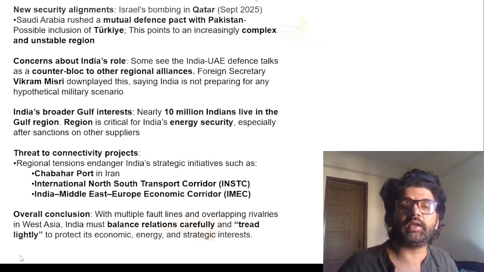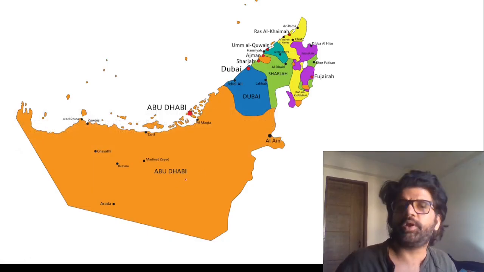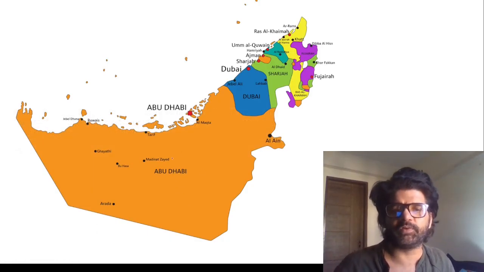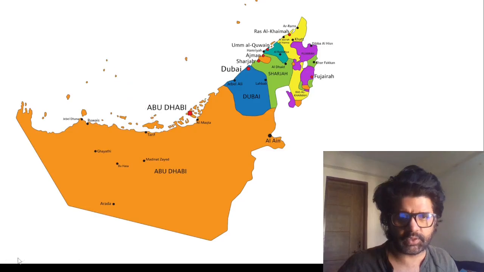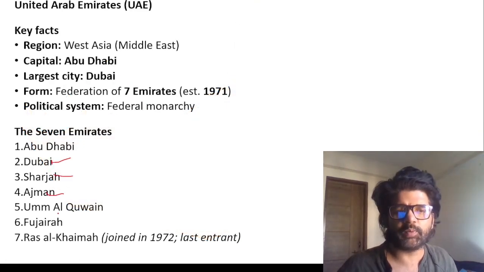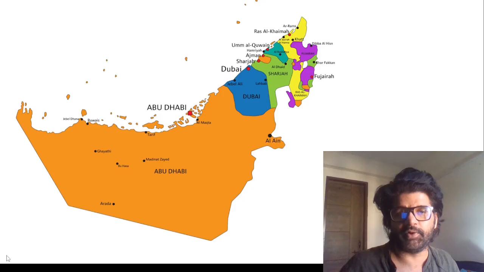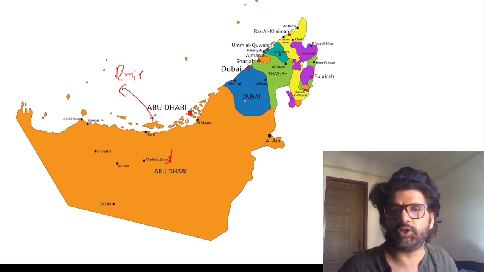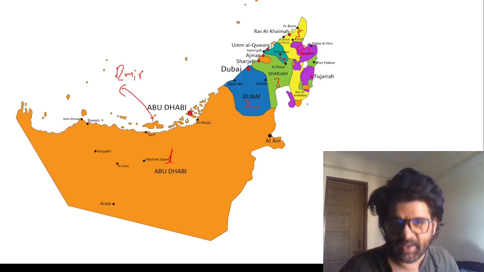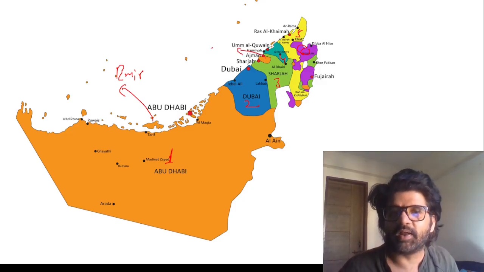What is important in this article is the focus on UAE. UAE is made up of 7 emirates. Emirates are basically provinces ruled by a monarch known as an Emir. You can see these 7 emirates here: Abu Dhabi, Dubai, Sharjah, Ajman, Umm Al Quwain, Fujairah, and Ras Al Khaimah, which joined in 1972. Where is the seventh one? So Ajman.